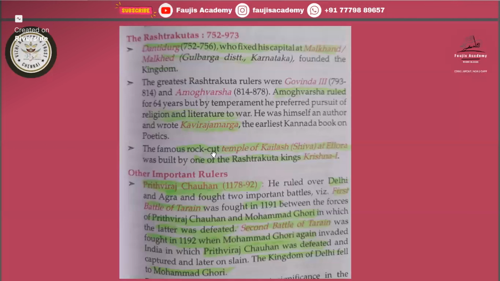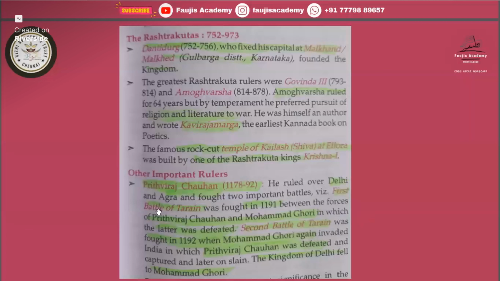The famous rock-cut temple of Kailash at Ellora was built by one of the Rashtrakuta kings, Krishna I. So the rock-cut Kailash temple at Ellora cave was built by Krishna I, a Rashtrakuta king. Other important rulers were Prithviraj Chauhan. He ruled over Delhi and Ajmer and fought two important battles.